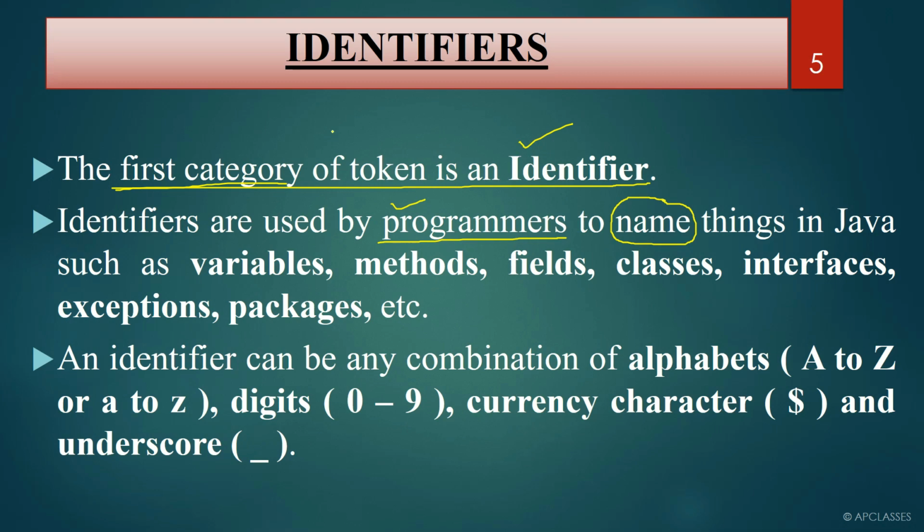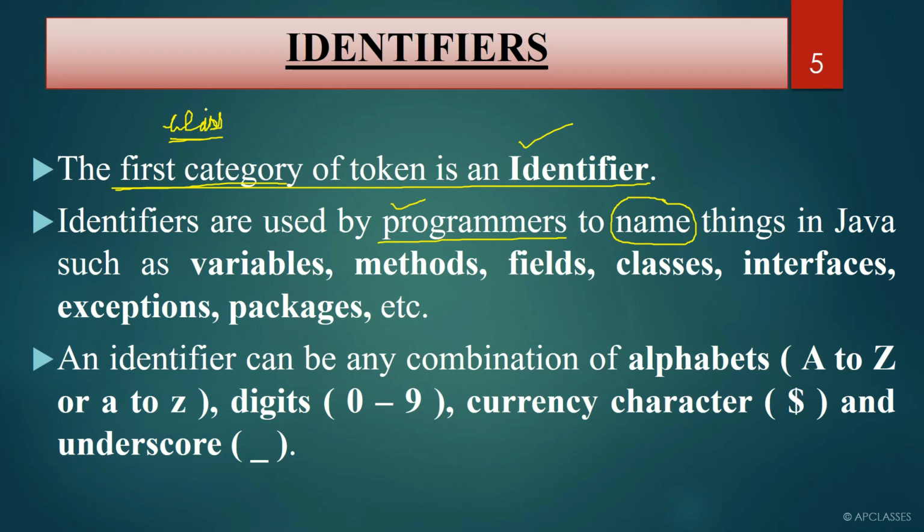Okay, so if we write, look here, CLASS, class, okay, so here class cannot be called an identifier. The reason is, class is a token, and if this is a token, it will come under keyword or identifier or separator.